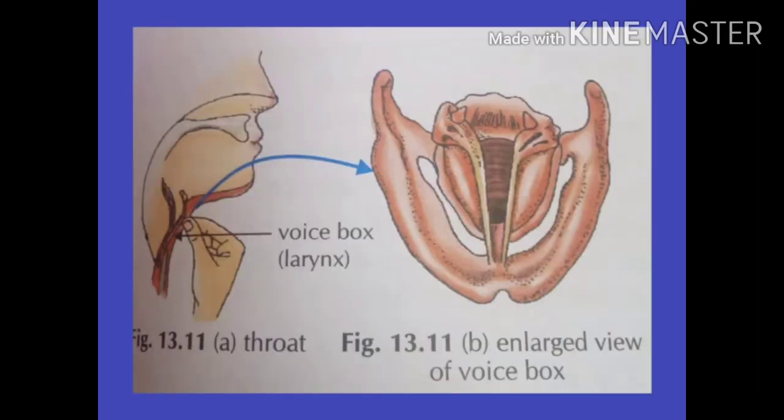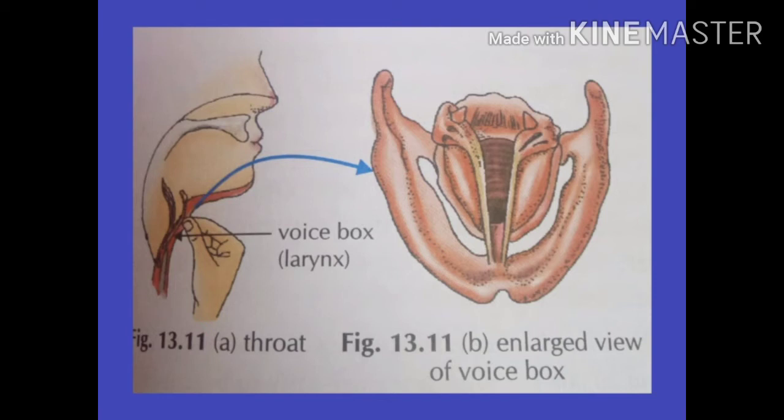Now just try to put your fingers firmly on your throat and say oh. Then what will you feel? You will feel some vibrations in your throat. When you sing low or high, you can feel the difference in vibrations in your throat. You have a voice box in the throat region.